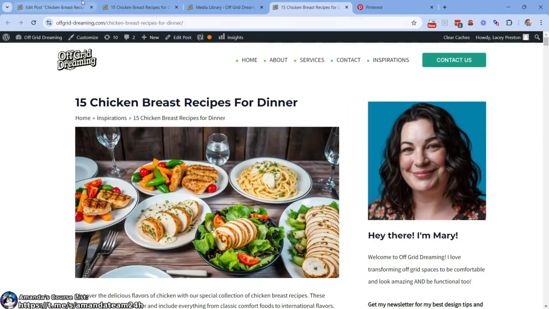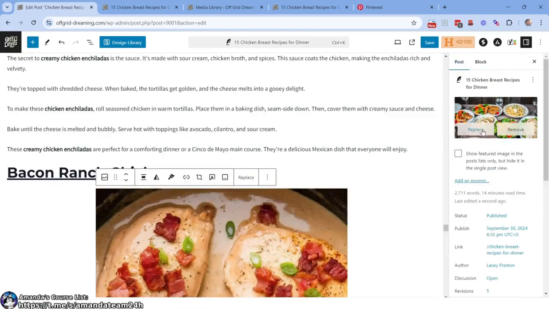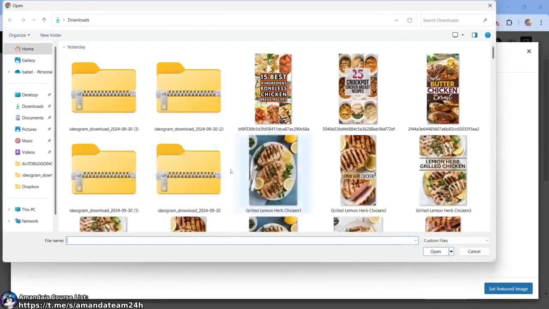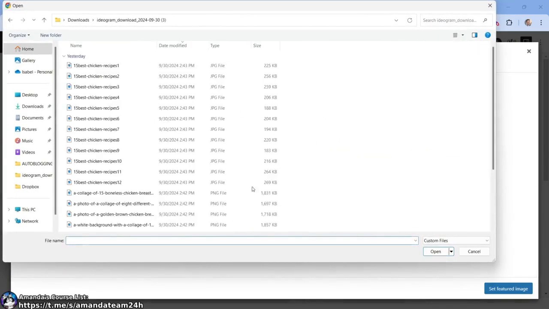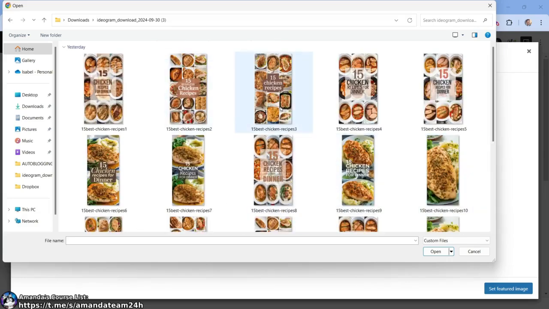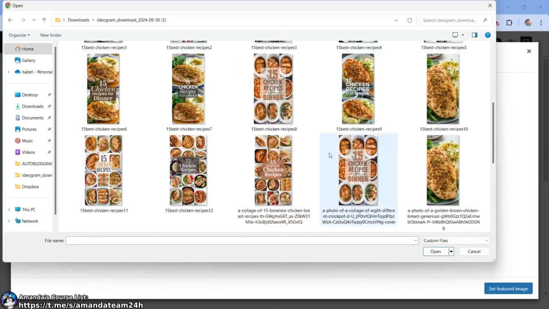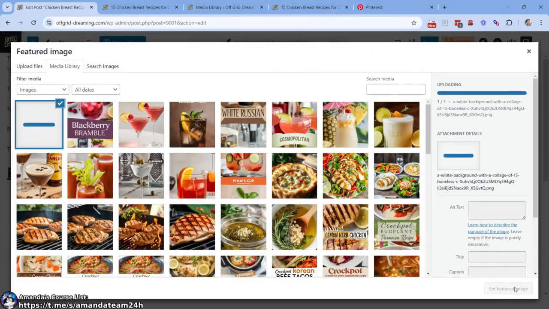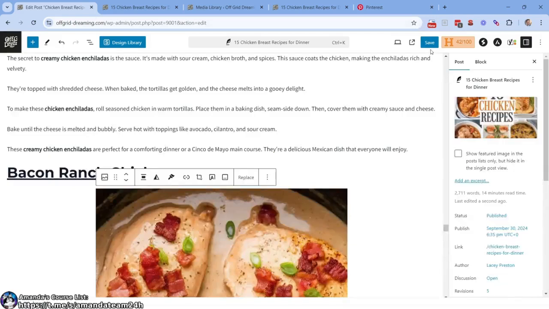We could probably do one more thing, right? We can come to post, top right. We can replace this. We can upload a full, upload chicken recipes. Let's control click, view. Let's do extra large so we can pick one we like. Which one do we want? We want something that looks uber professional. Let's do this one. All right, set featured image, save, wait for it to load.